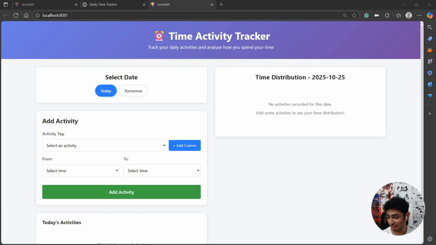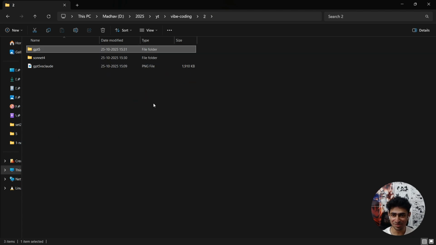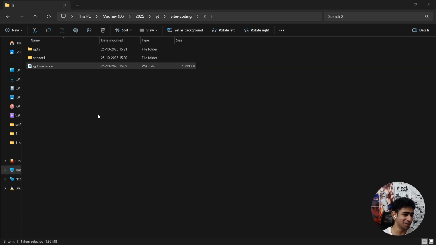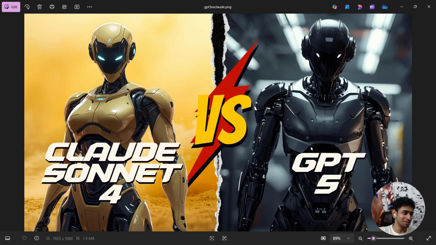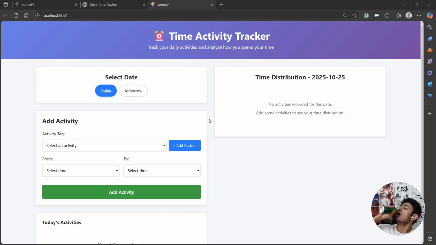I had no clue that it was going to build a light versus dark UI, but if you see in the poster that I showed you at the start, I somehow assumed that GPT-5 is going to build a dark UI app and Claude Sonnet 4 is going to build a light UI app, and somehow it happened. I don't know whether that's just a coincidence or what. That's funny.